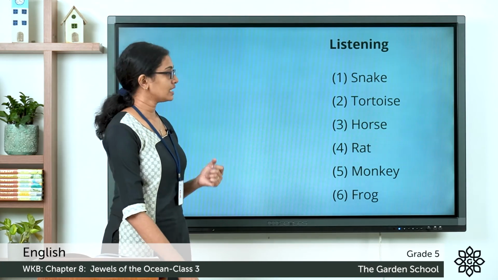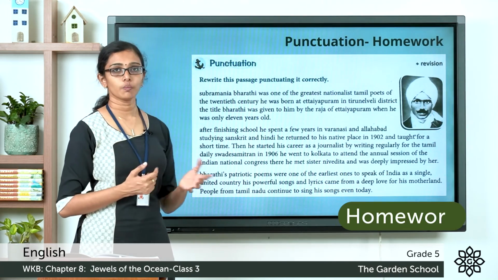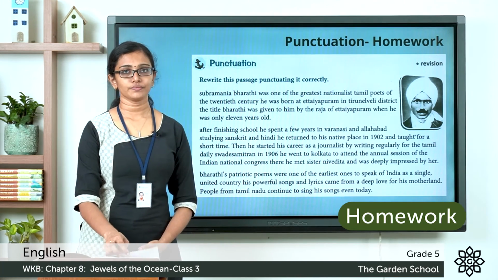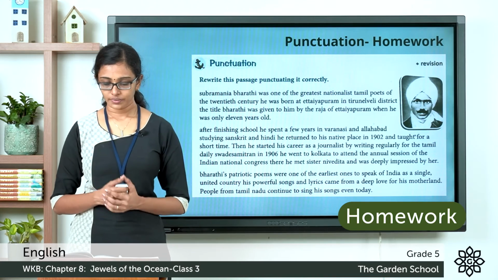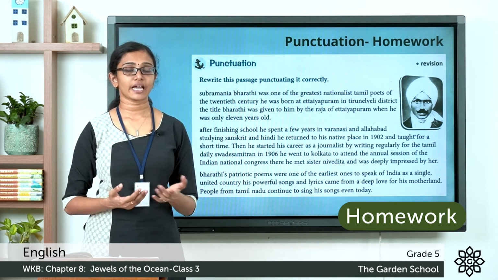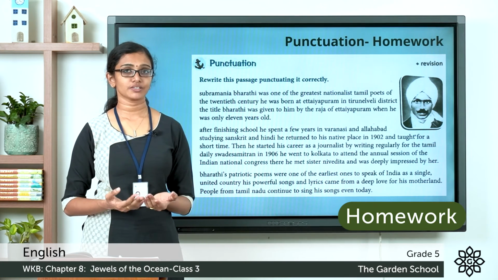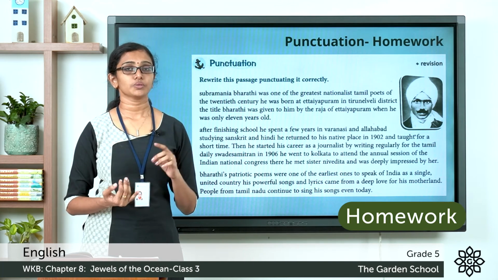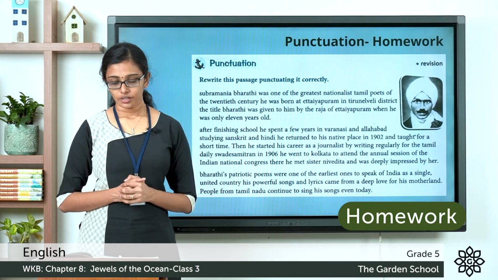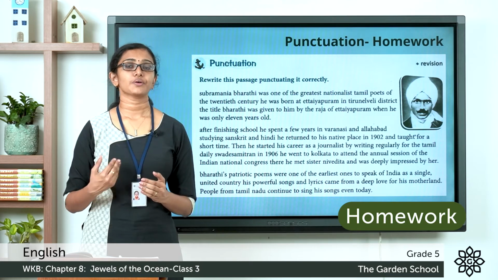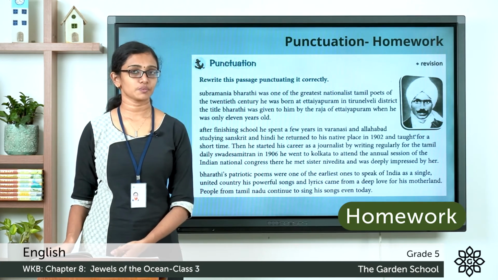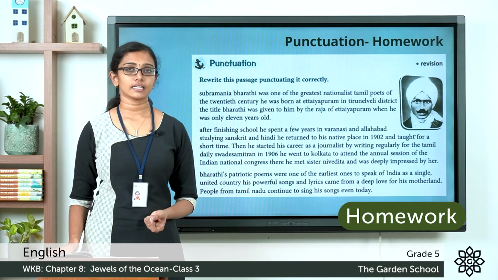Now let's move on to the next section, and it is a homework for you. It is about punctuation. Let me read out the question to you. Rewrite this passage, punctuating it correctly. You have to read the passage carefully and identify in which all places you have to capitalize letters, use full stop, a comma or quotes as needed. So you do this as a homework. You can rewrite the passage correctly after punctuating it in the space provided in the textbook itself. Then you can take a picture and send it to us on Teams.